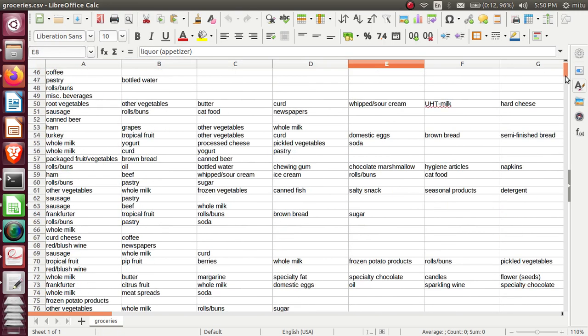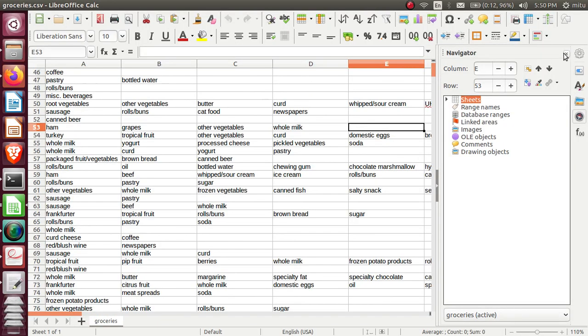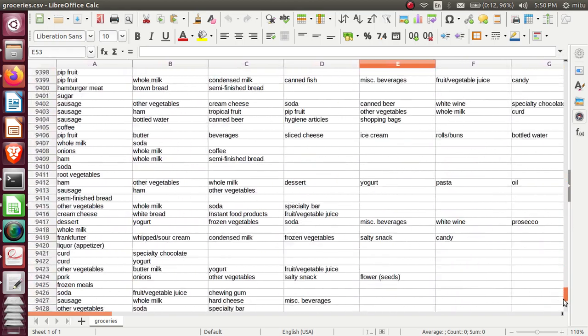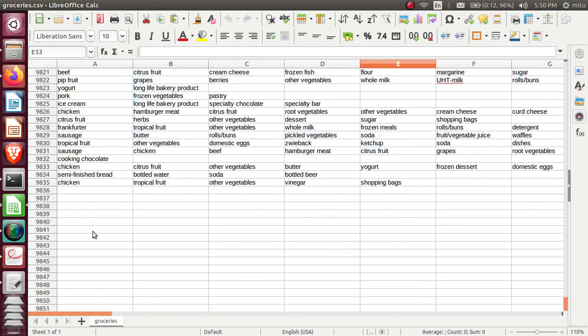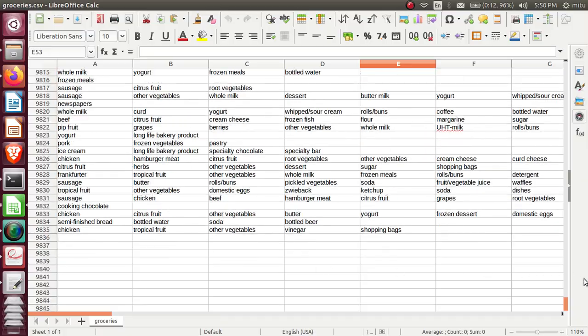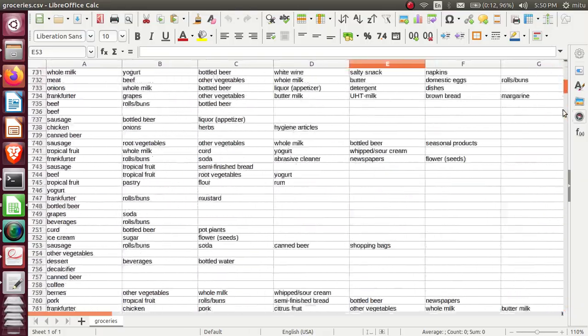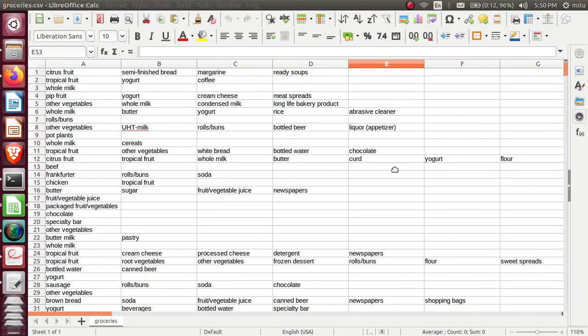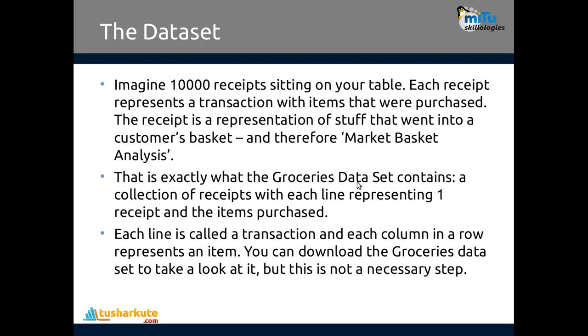Check it out. All their complete transactions are present over here, and these transactions are non-linear. A CSV file is present, with more than 9834 transactions. Completely non-linear transactions with different kinds of items purchased by the customers are available there.